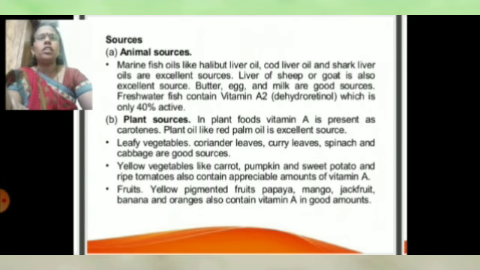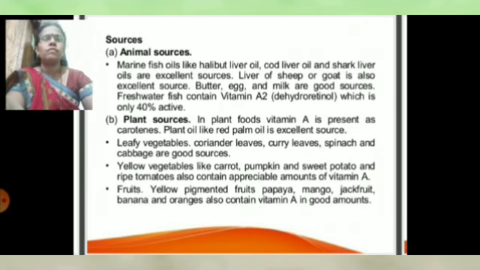Then vitamin A is also obtained from plant sources. In plant foods, vitamin A is present as carotene. Plant oil like red palm oil is an excellent source. Leafy vegetables, coriander leaves, curry leaves, spinach and cabbage are good sources.